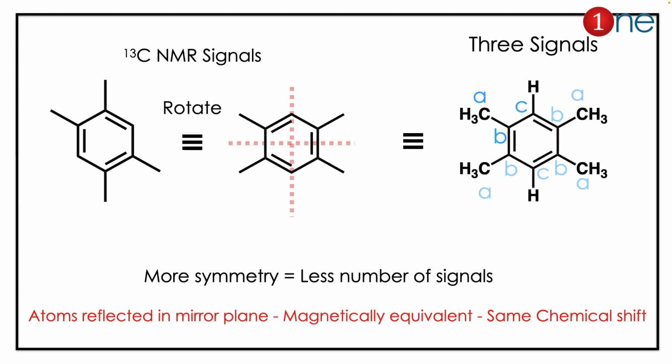Before finding the number of signals, you should know the fact that you should analyze the symmetry inside the molecule. If you look at it blindly, you might commit a mistake. If you rotate the molecule a little bit, you can see it has two planes of symmetry.